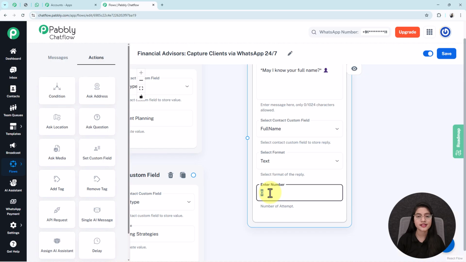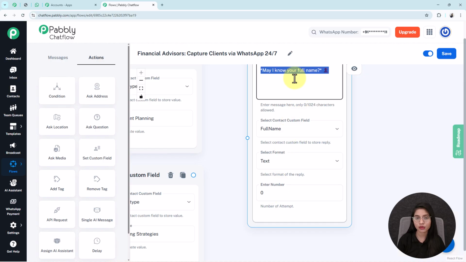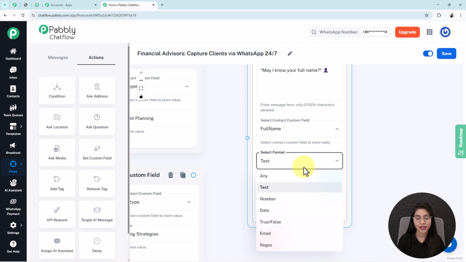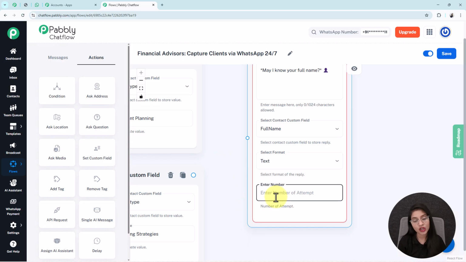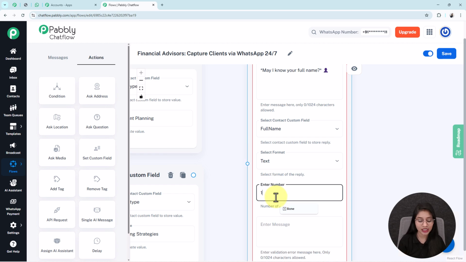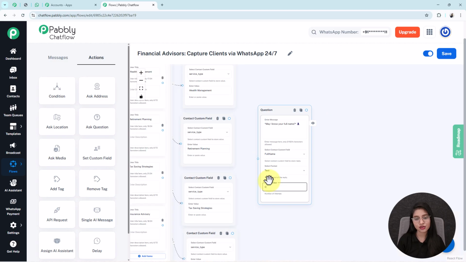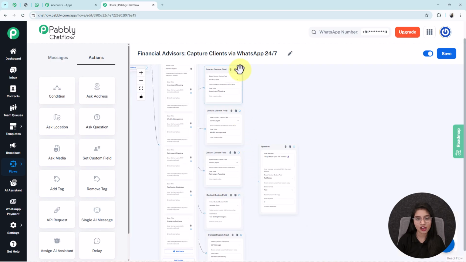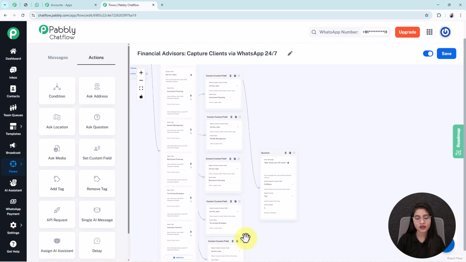Number of attempts is defined as how many times your user can re-attempt the question that you write in this field. It also applies whenever the user does not reply to your bot in the correct format that you select from this list. For example, here I have selected the format as text, but the user replies to the bot in the format of a number. In those cases, we have to increase the number of attempts so that they can re-attempt the question. But make sure that whenever we increase the number of attempts, we write a validation message in the enter message box. Here I am setting the number of attempts as 0, so there is no requirement for any validation message. After that, I am linking all these five contact custom field nodes to this question box.